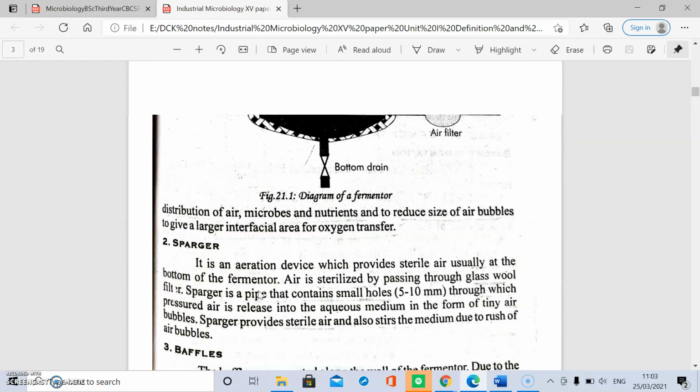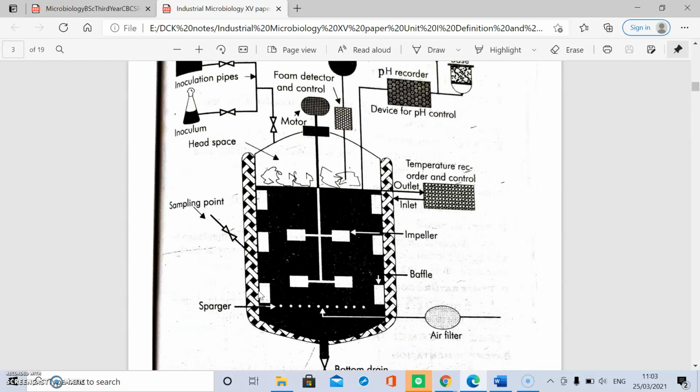First is the shaft, which has the impeller with blades. This impeller is used for mixing the medium with the microorganisms.